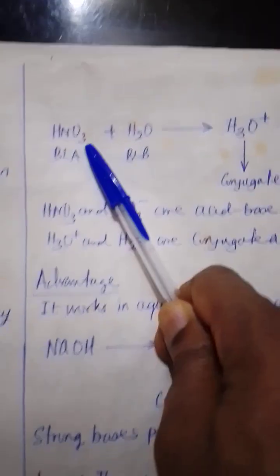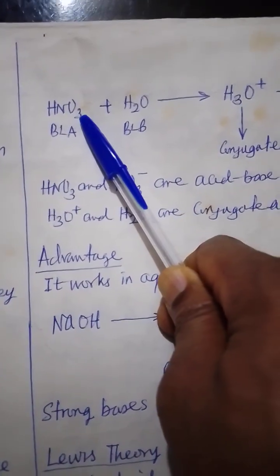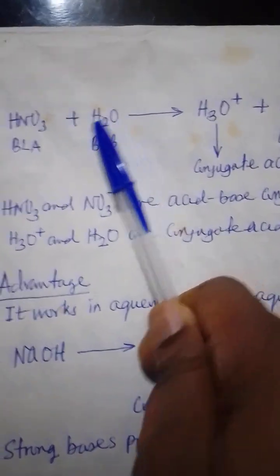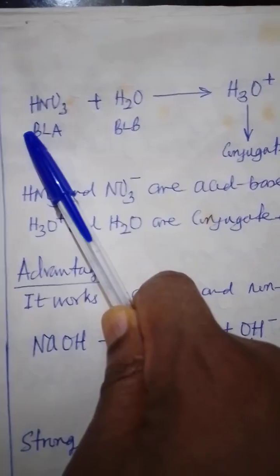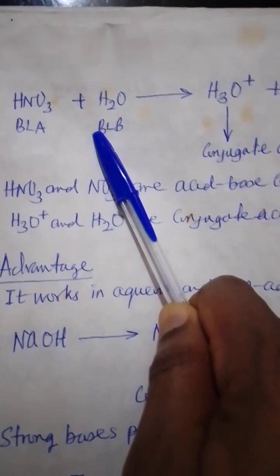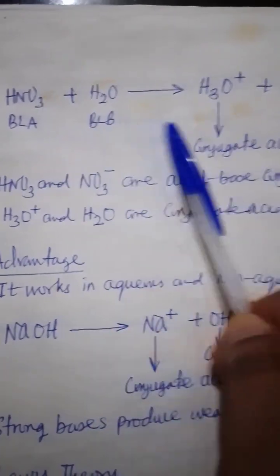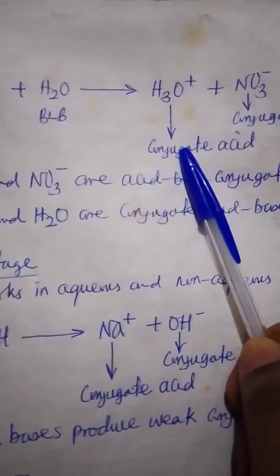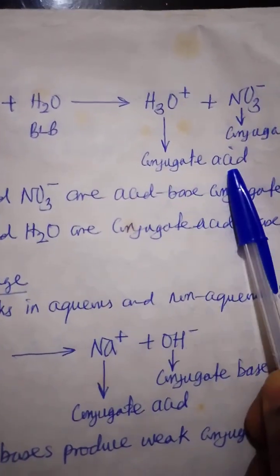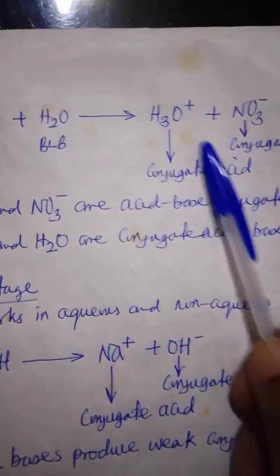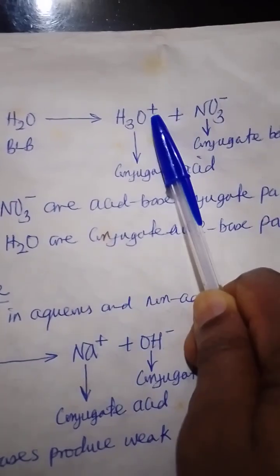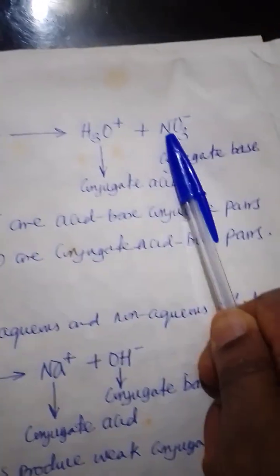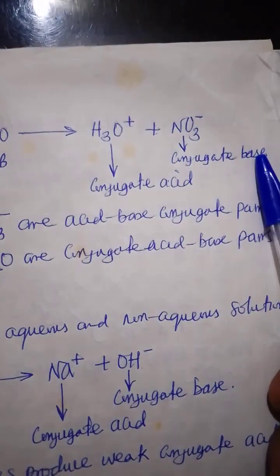We take another example. This is trioxonitrate 5 acid, nitric acid, and water. Bronsted-Lowry acid, Bronsted-Lowry base. When they react, you're going to get H3O plus, which is the conjugate acid. Why is it the conjugate acid? Because it has the ability to donate a proton. NO3 minus becomes a conjugate base.